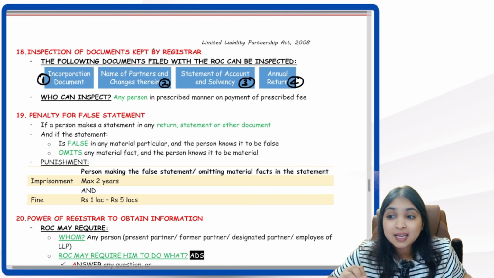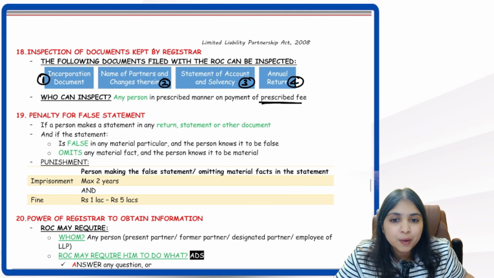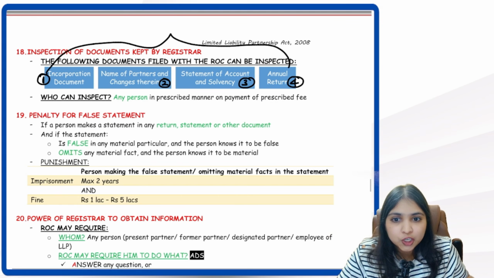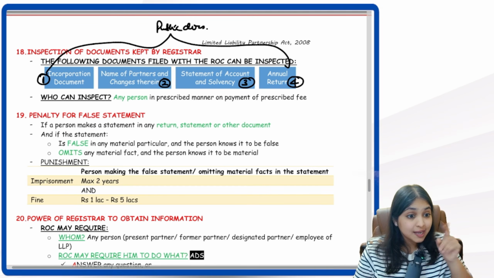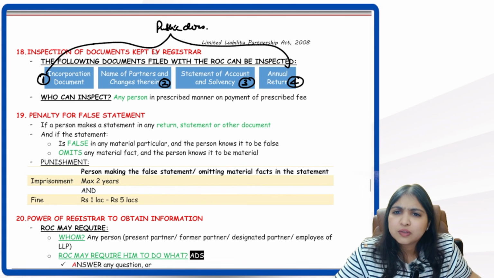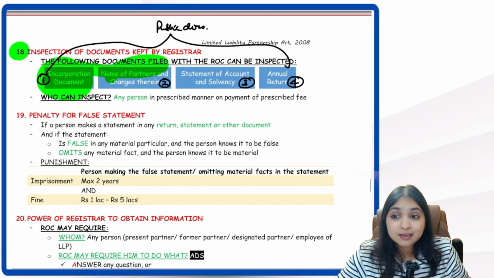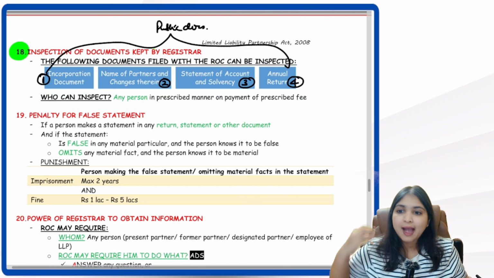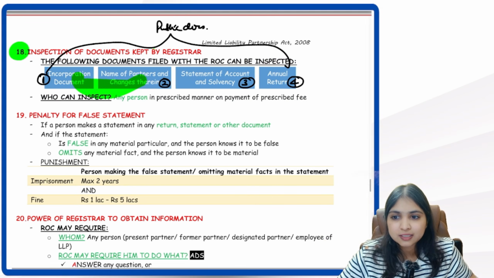These 4 documents can be inspected by any person upon payment of prescribed fees. In simple words, these 4 documents become public documents. You know, right? Even in Companies Act, you have MOA, AOA, which are public documents. So same way, even in your LLP Act, all of these are public documents. Anybody can go and pay some fees to the ROC and can inspect these documents.